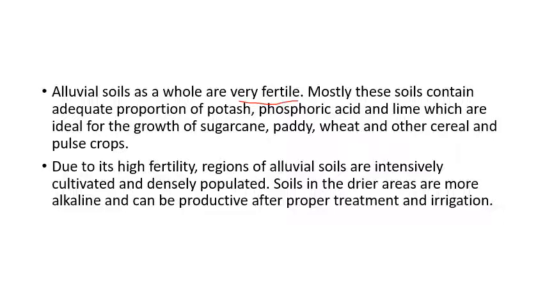They contain an adequate proportion of potash, phosphoric acid and lime, which you know is very necessary for plant growth. So what kind of plants can be grown here? We know that sugarcane, paddy, that is rice, wheat and other cereal crops, pulse crops can also be cultivated. Now due to high fertility, the areas where alluvial soil is found, the land is primarily used for cultivation, and these are the areas of high density of population.